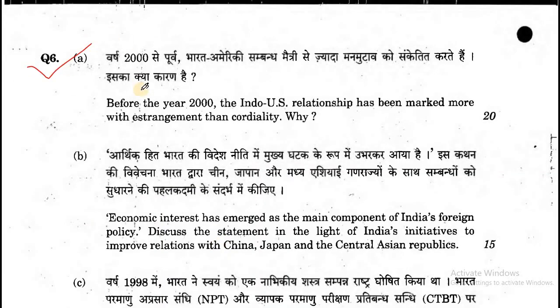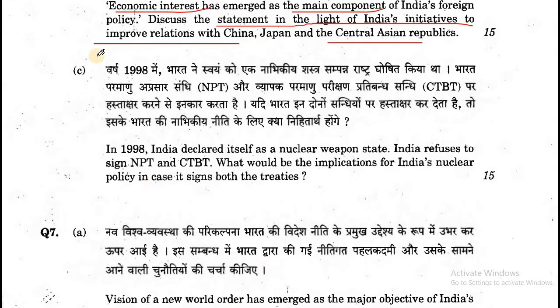Now, question number 6. Before the year 2000, the Indo-US relationship has been marked more with entanglement than cordiality. Why? Question number 6B. Economic interest has emerged as the main component of India's foreign policy. Discuss the statement in the light of India's initiative to improve relations with China, Japan, and the Central Asian Republics.